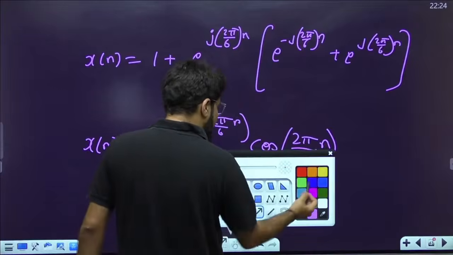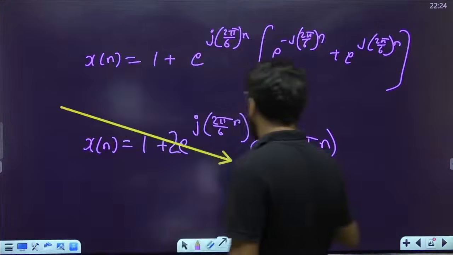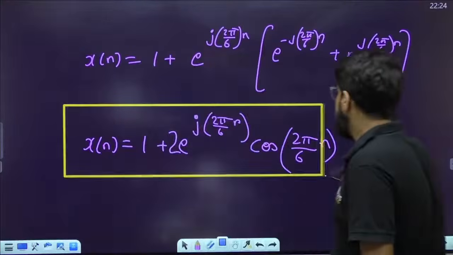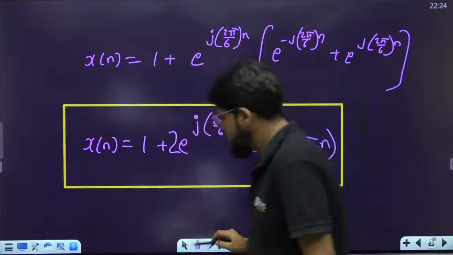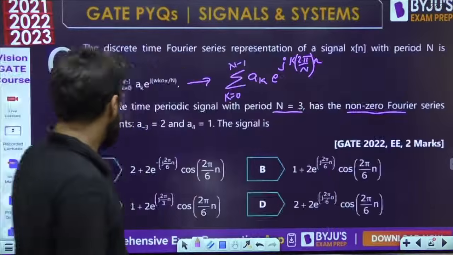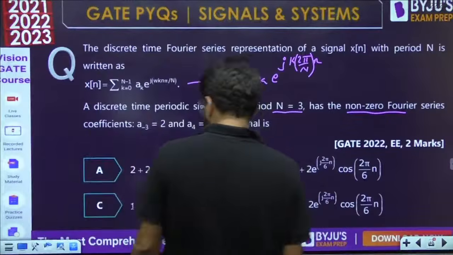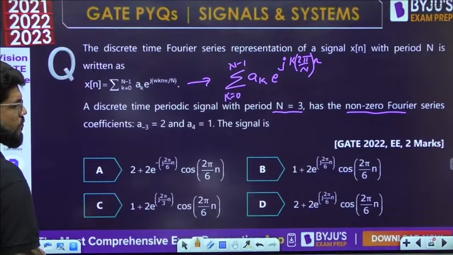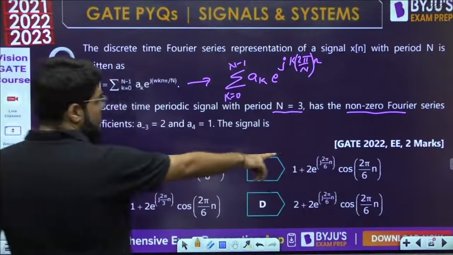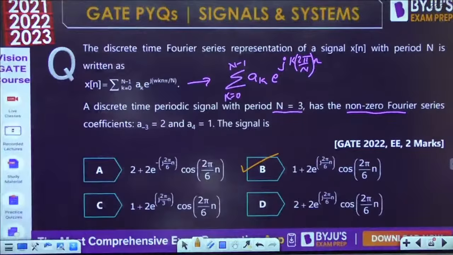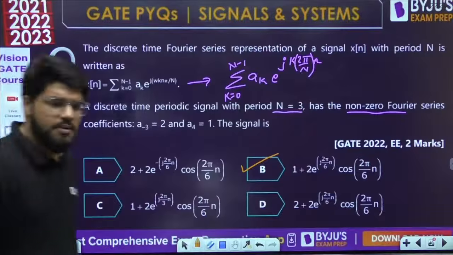The theta is given by 2 pi by 6 into n. That should be the value of xn. That is the correct answer for xn. So my option is 1 plus e power j 2 pi by 6n cos 2 pi by 6n, option number B. Be very careful in choosing it. This is also 2 pi by 6, so option number B it is. Correct, option number B. Good question.